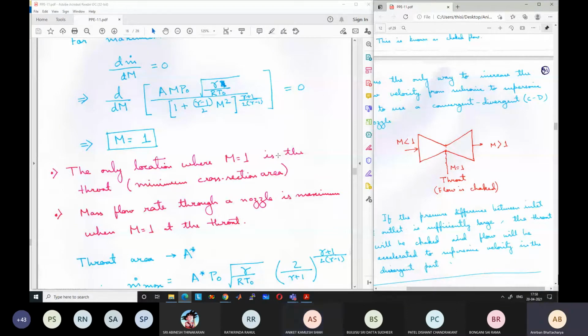This equation you are saying means why we are getting M equal to 1? Sir, for example, if you consider this nozzle with the case you said, on the right side we'll get a Mach number greater than 1. Correct. So on the right side we have a greater area, and also a greater Mach number. So yes, but the flow rate is not higher. The maximum flow rate will still be obtained when M is equal to 1 at the throat. Although here the Mach number is very large.